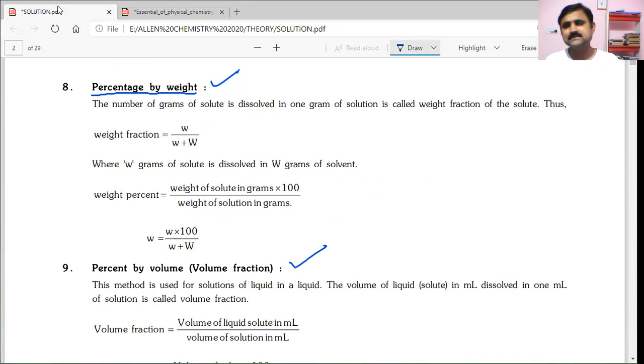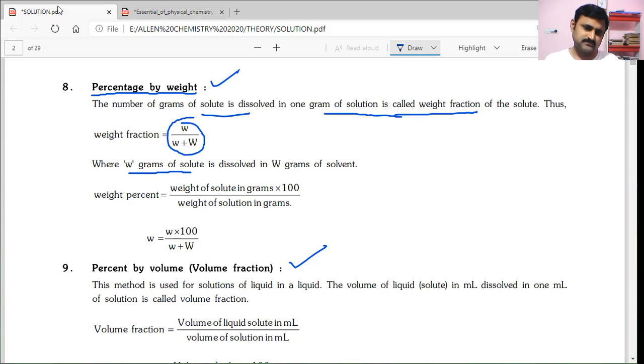Percentage by weight: actually, the number of grams of solute dissolved in 1 gram of solution is called the weight fraction, and that is small w by small w plus capital W, given as the formula. Small w is the weight of solute, and capital W is the weight of solvent. Here the meaning is small w grams of solute is dissolved in capital W grams of solvent.